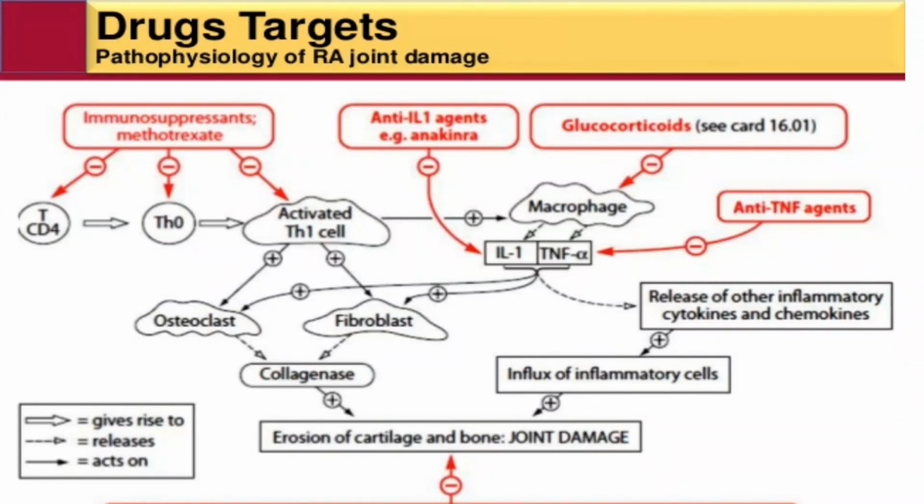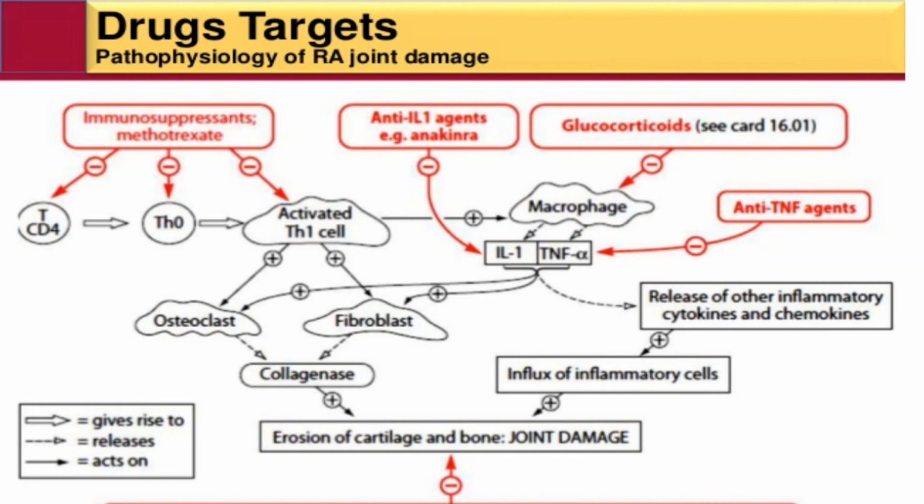Next is drug target. The targets are given in the main 3 points. First is immunosuppressant, which controls the immune system. Then anti-IL-1 agent, glucocorticoids. First one, the immunosuppressant, acts on TCD4. Methotrexate means a chemotherapy agent, an immune system suppressant used in cancer.